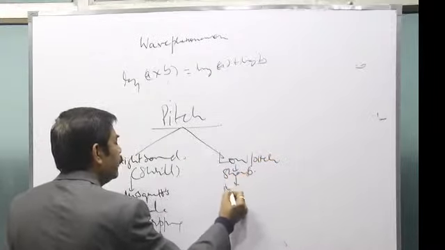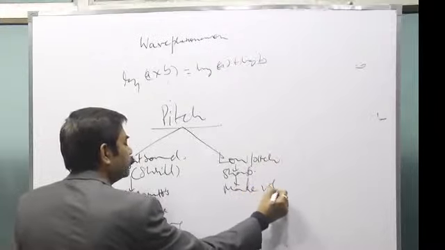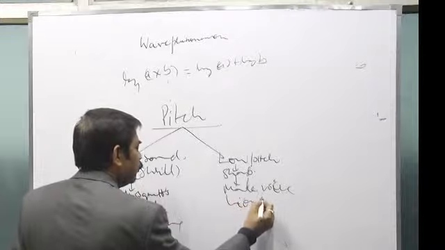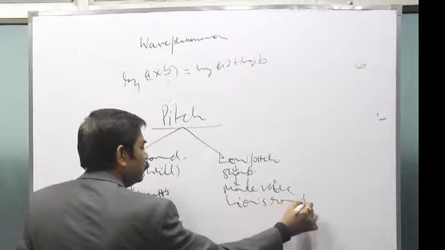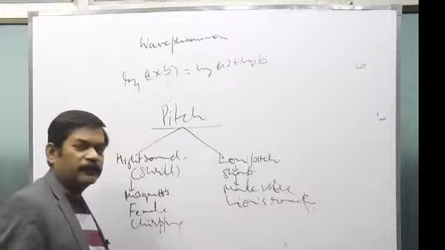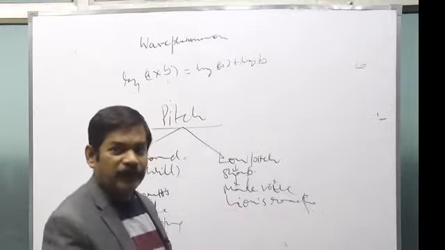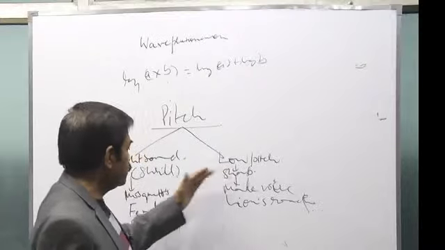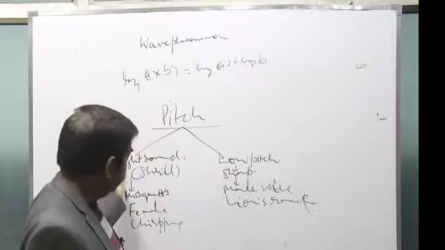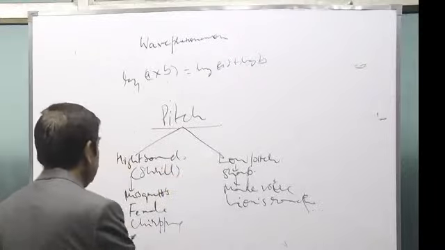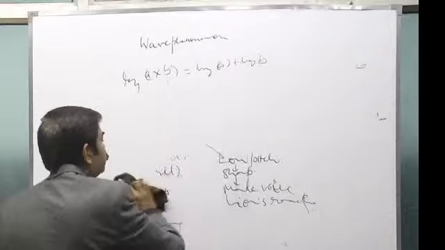This is a male voice, lions roaring, low pitch sound. Is that clear? So shrill, sharp means high frequency, and these are the examples. They may ask you in the questions about high pitch sound and low pitch sound.